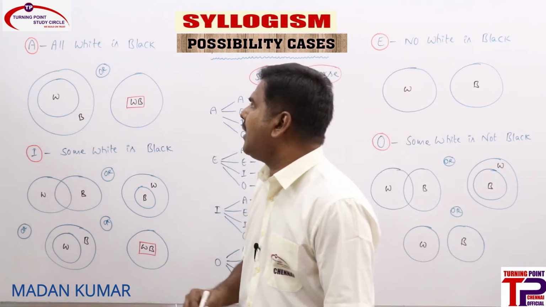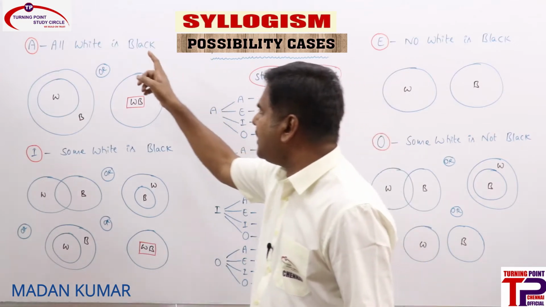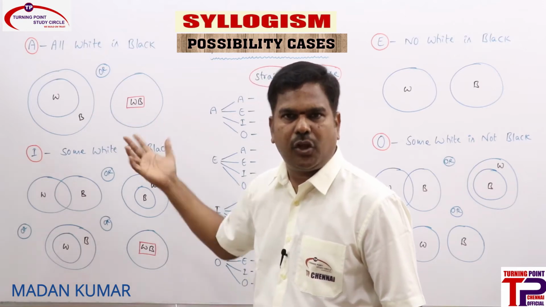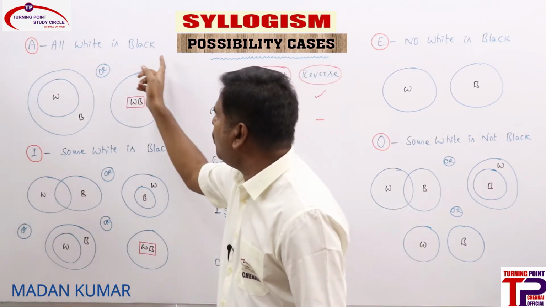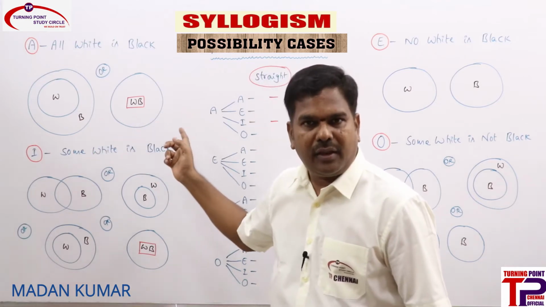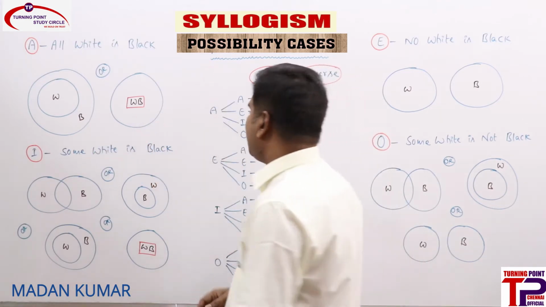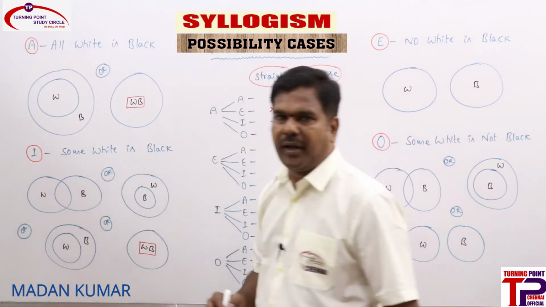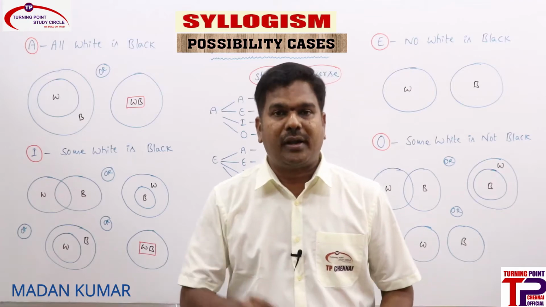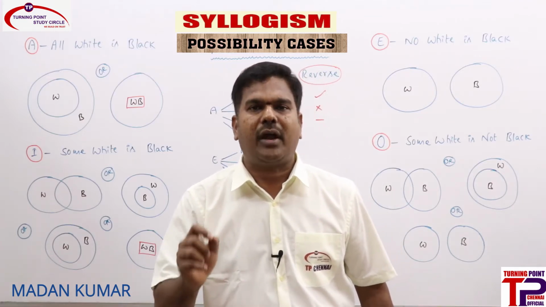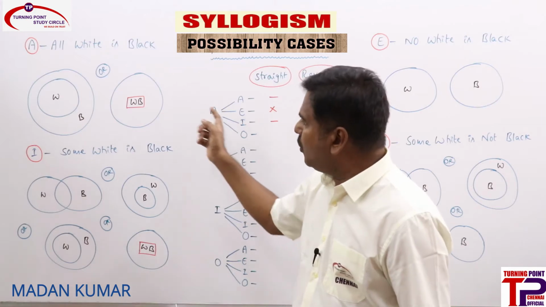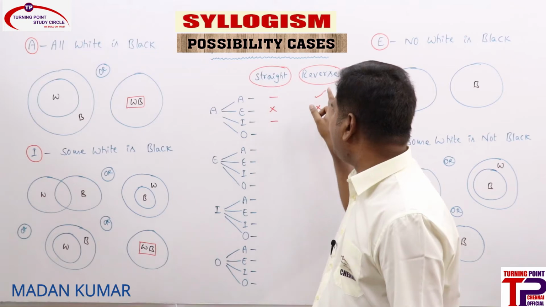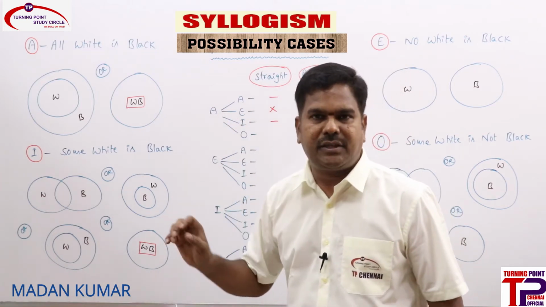Now come to E statement. Whenever A statement is there, can E straight be a possibility? "No white is black." Can we say that one in any one of the diagrams? No. Can we say E reverse, "no black is white," is a possibility in any one of the diagrams? No. So whenever A statement is there, E straight is not a possibility, E reverse is also not a possibility. Are you clear? It must be true at least in any one of the diagrams, then we can go ahead with the possibility case. Here nowhere it is true. That is the reason we are just striking it off.